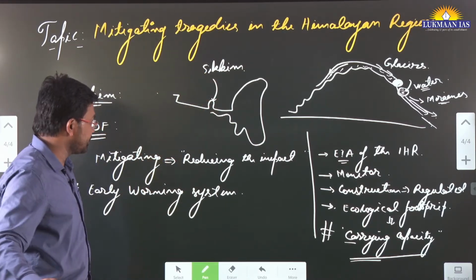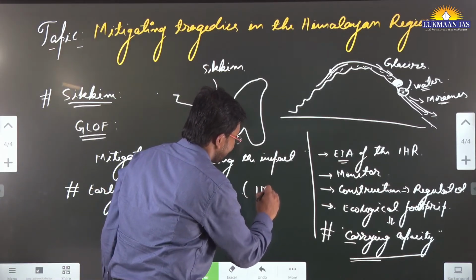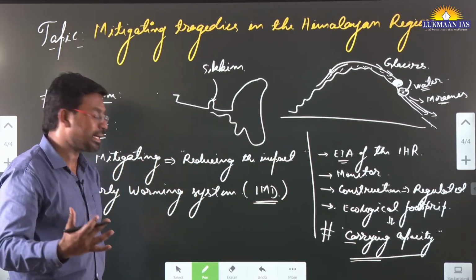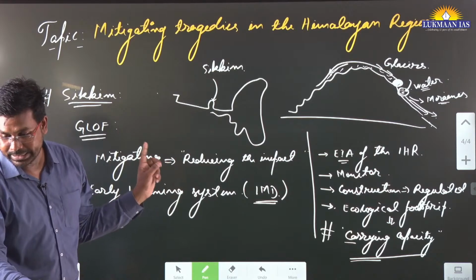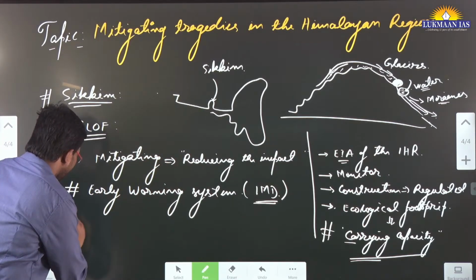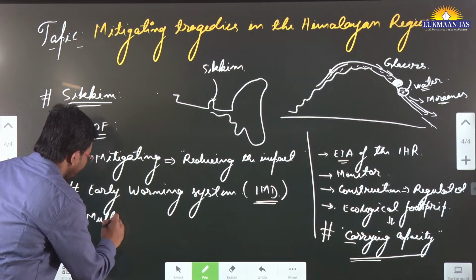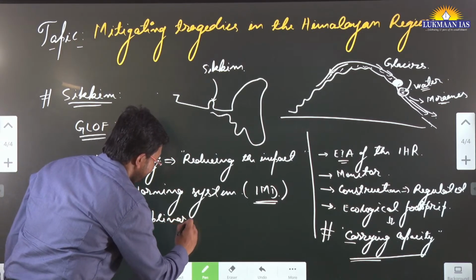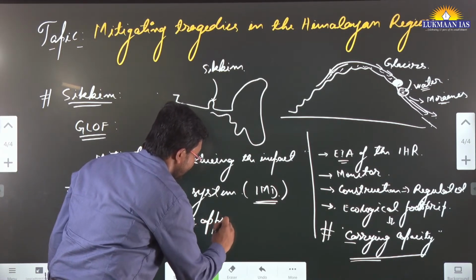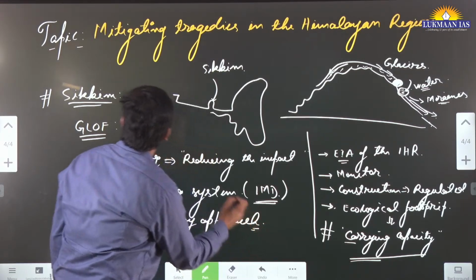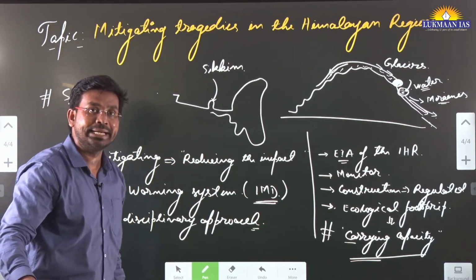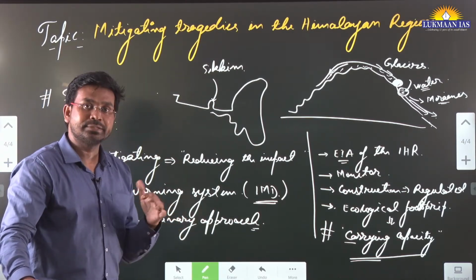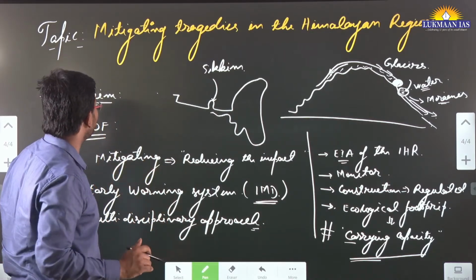There is a department known as the India Meteorological Department, IMD, which gives forecasts and data related to this. In this article they say that for an early warning system we need to adopt a multidisciplinary approach to mitigate the tragedies, to mitigate the disaster. This topic is part of disaster management, part of GS Paper 3, so you need to read about it.